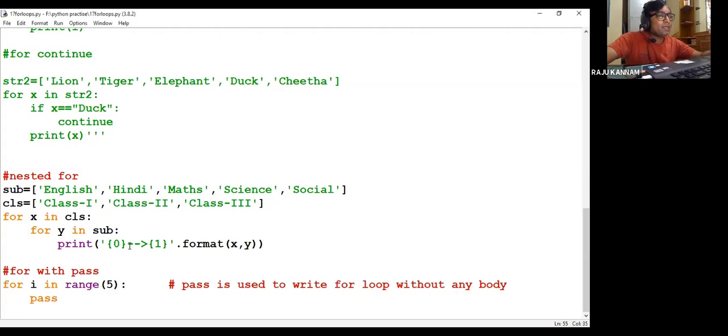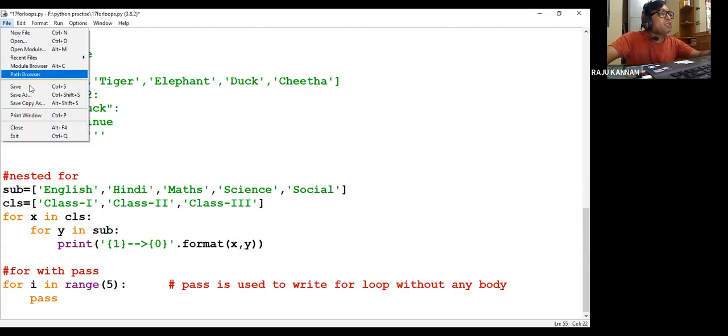Why we are giving 0 and 1 here: I am mentioning two variables. The first variable index is 0, second variable index is 1. So first I want to print class, then dash, then subject. If I want to print subject first, then class, you can give like this. So first Y will be printed, then X will be printed.